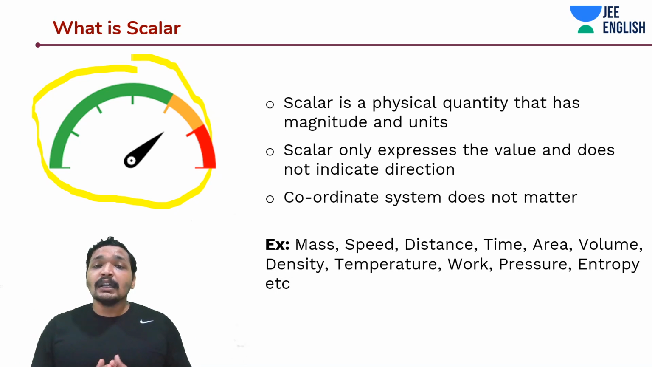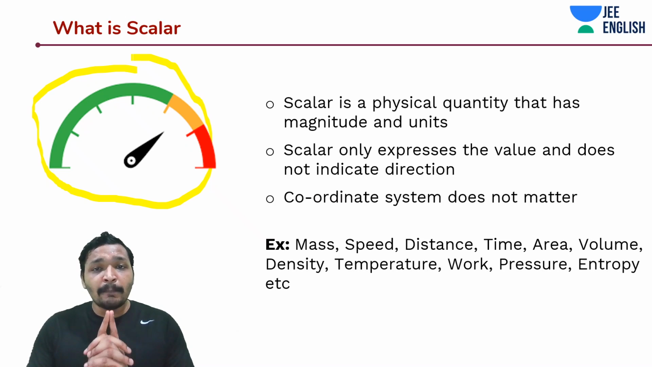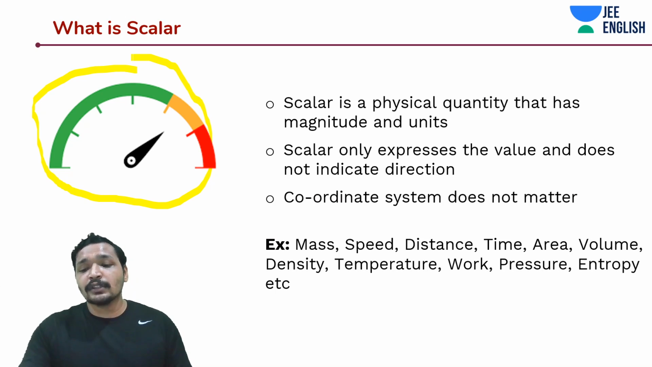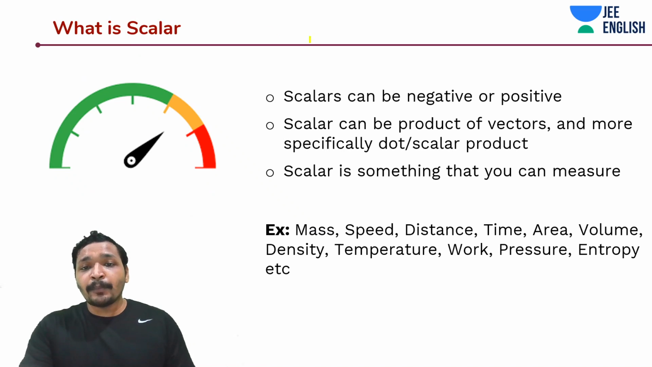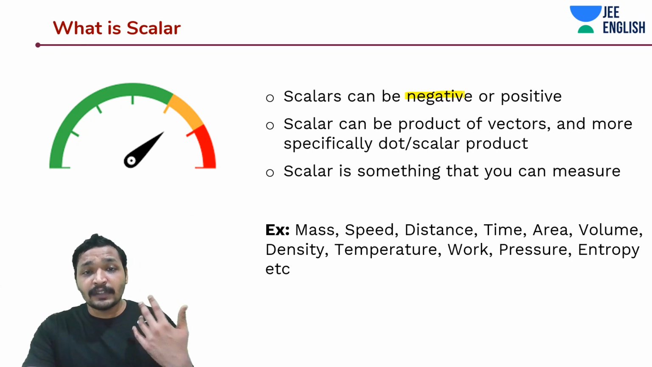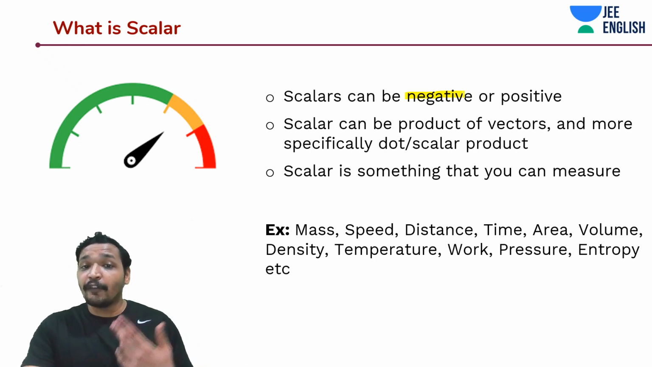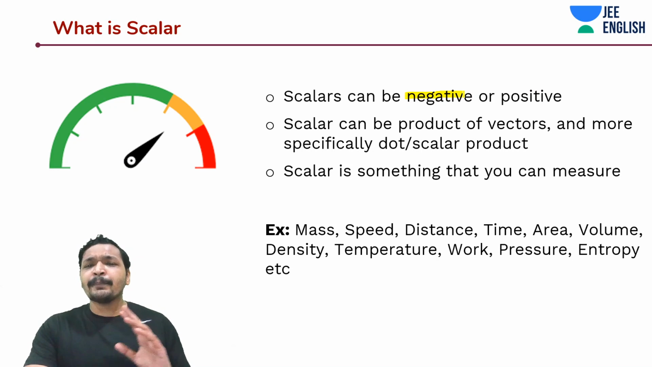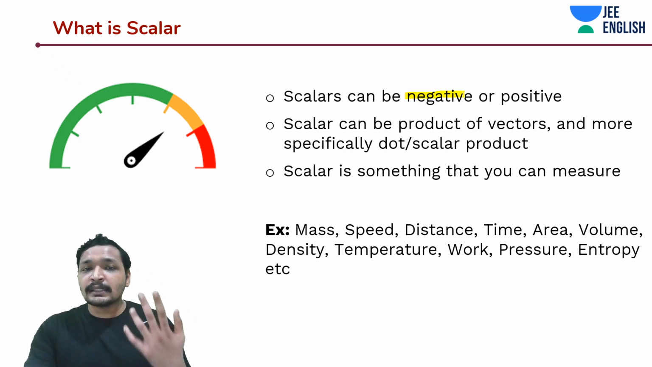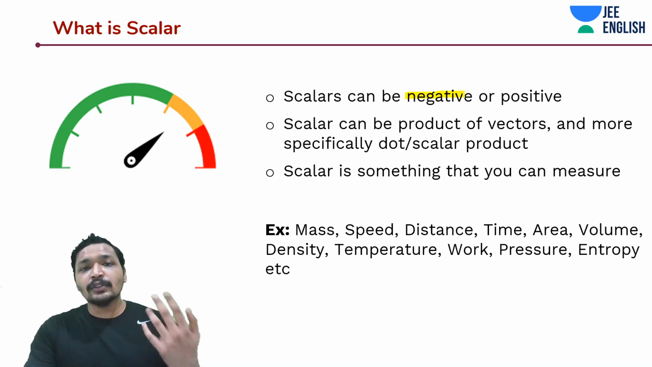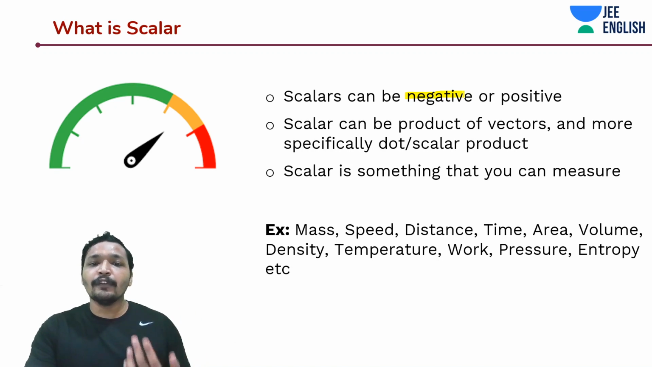And not only that guys, there is something interesting about scalar. Scalar can be both negative or positive. So guys, this is something very important. You need to know scalar can be negative. Just remember this. And there are many scalars that we'll see in the coming classes, or even in this class, that are negative. Of course, we are going to see that in a few seconds. And scalar can be a product of two vectors. Scalar need not necessarily be a product of scalars. It can also be a scalar product or a dot product of vectors.